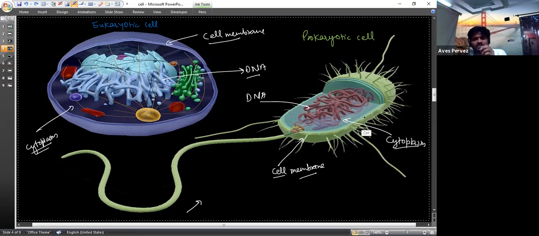So these are the ribosomes, which are responsible for the synthesis of protein. Ribosomes are present in both prokaryotic and eukaryotic cells. Actually, ribosomes are membraneless; we consider them as membraneless organelles, and we will discuss that in the next class when we discuss prokaryotic and eukaryotic cells in great detail.